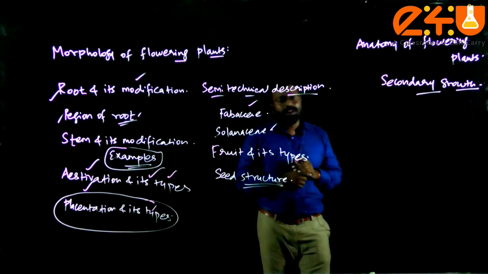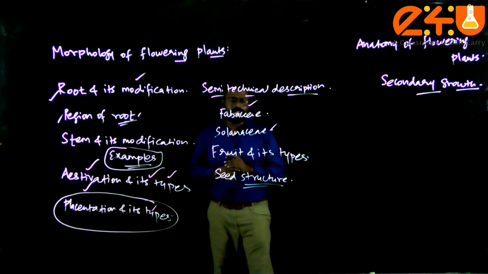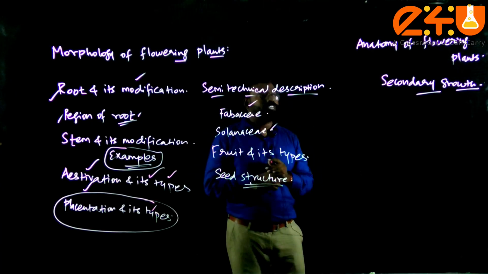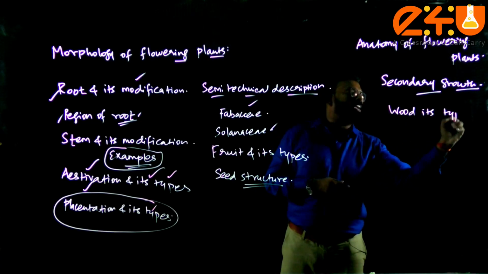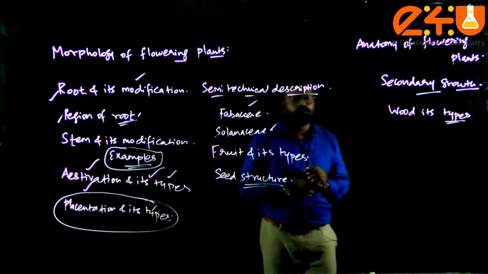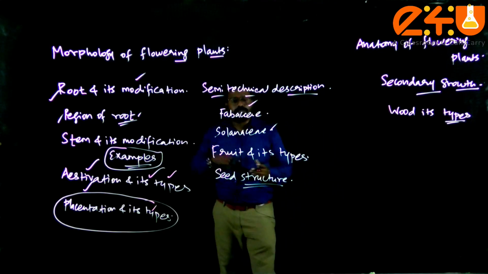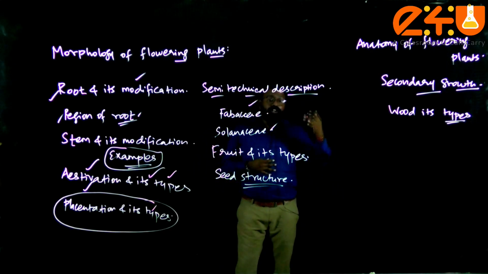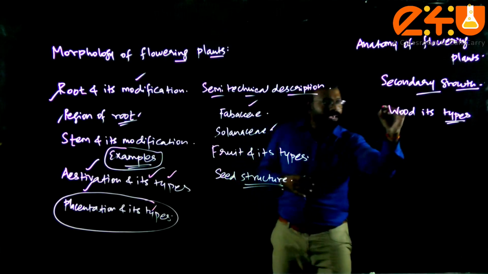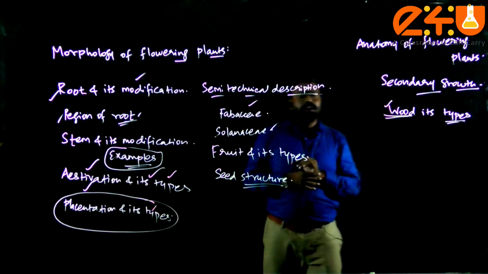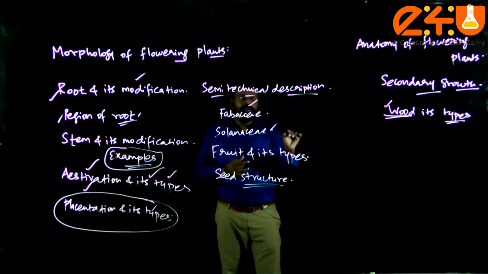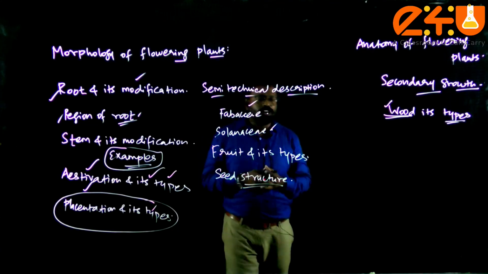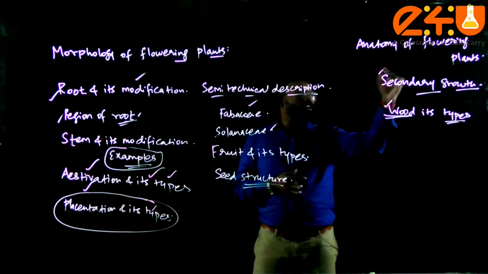That area plays a drastic role, because of secondary growth in monocot root, dicot root, wood and its types. When it comes to wood and its types, please be thorough with heartwood, sapwood, and autumn wood, spring wood, early wood, late wood. These wood types you should know, because this is where more MCQs lie. So when we talk about the anatomy, wood and its types play a very basic, very major role, so focus more on this area.